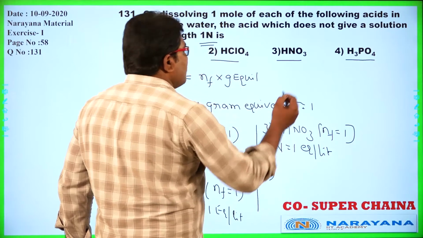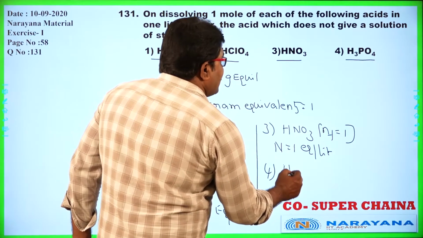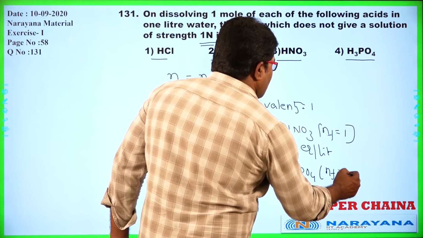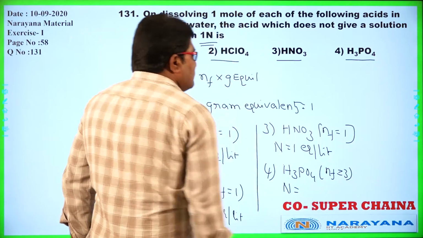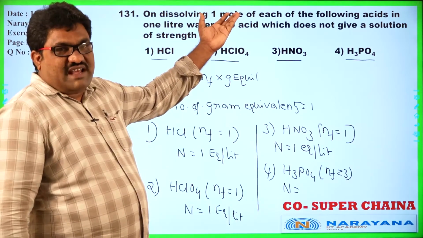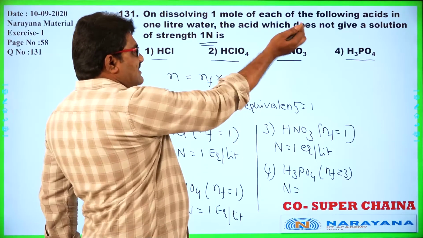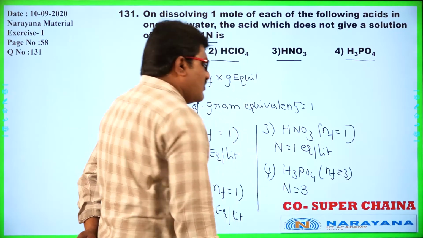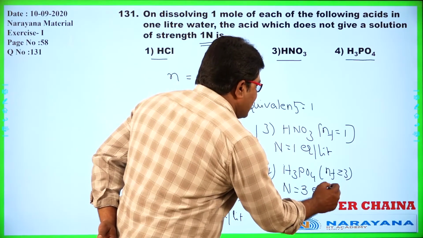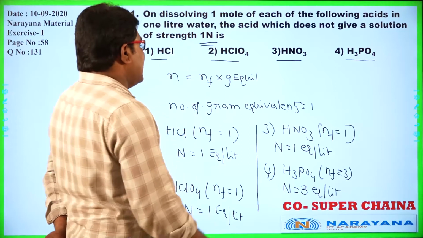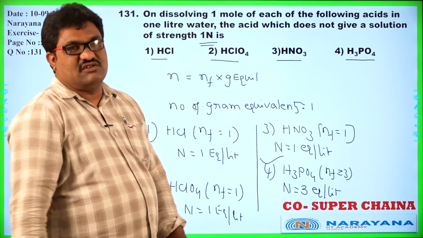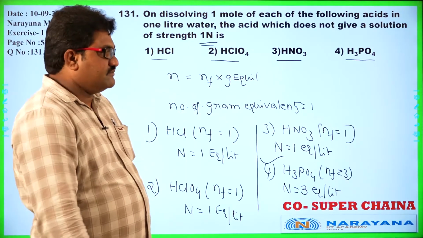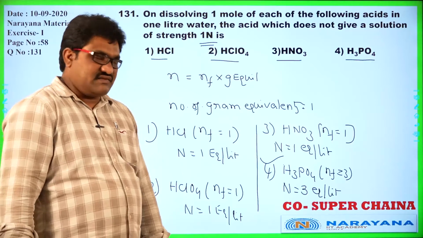Coming to the fourth, H3PO4, which has n factor equal to 3. So the number of equivalents is 3 here. So 3 equivalents by volume 1 liter, that is the normality. So it does not produce a 1 normal solution when 1 mole of this compound is dissolved in 1 liter of water. Okay, let us go for the next one.